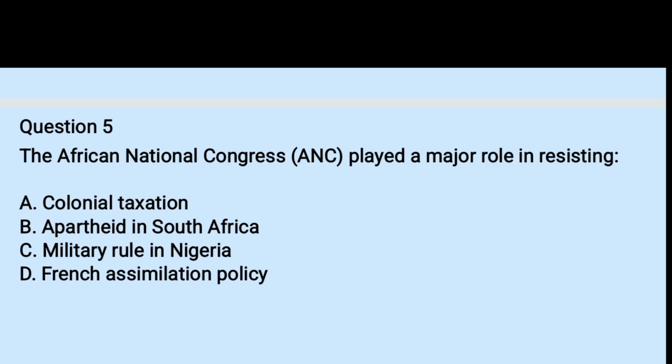Question number 5. The African National Congress, ANC, played a major role in resisting A. colonial taxation, B. apartheid in South Africa, C. military rule in Nigeria, D. French assimilation policy. Which one is the answer, students? The right answer is B. Apartheid rule in South Africa by the white racist rule. It was a struggle mostly by the black or indigenous South Africans.